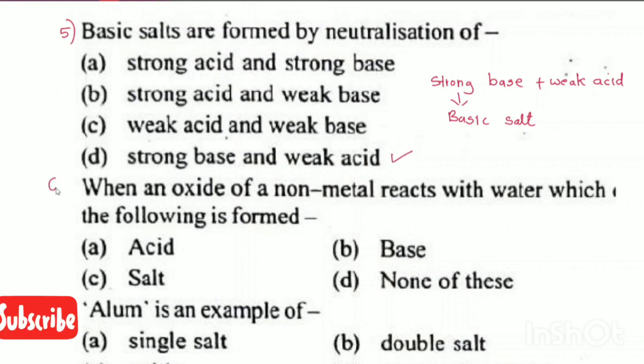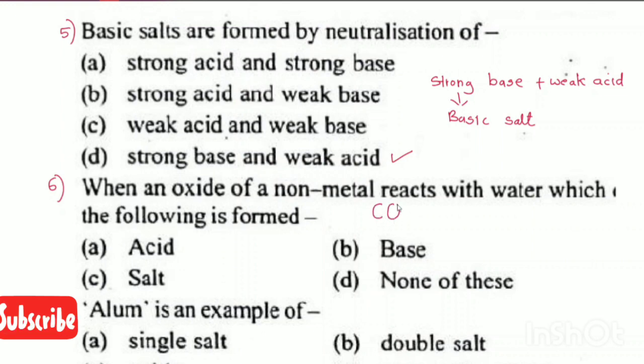Next one we have, when an oxide of a non-metal reacts with water, which of the following is formed? Acid, base, salt, none of these. When an oxide of a non-metal reacts with water, we know that acid is formed. Let's talk about an example. Carbon is a non-metal, so it gives a non-metallic oxide.